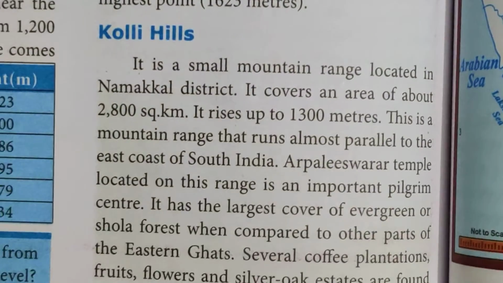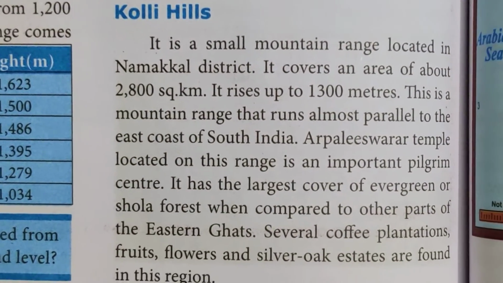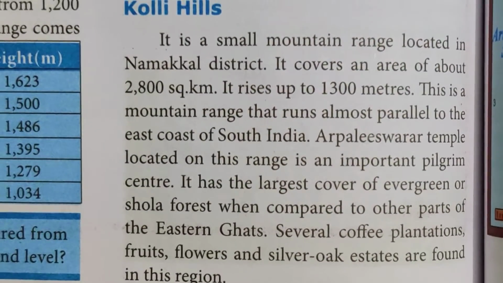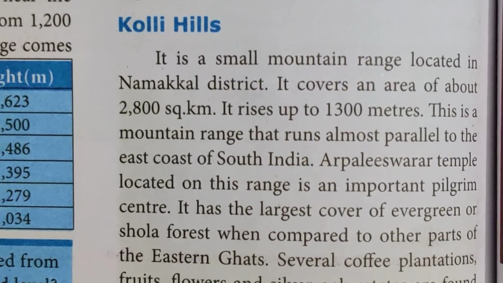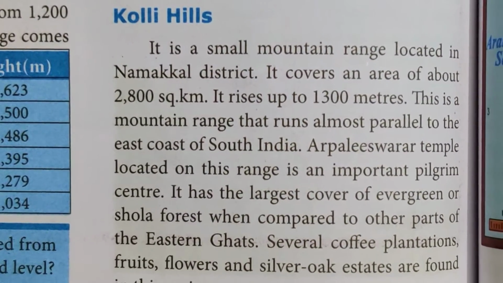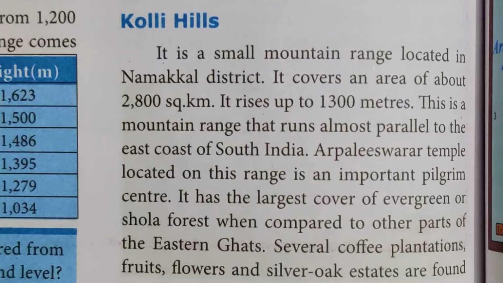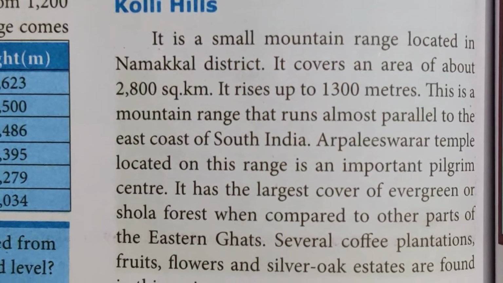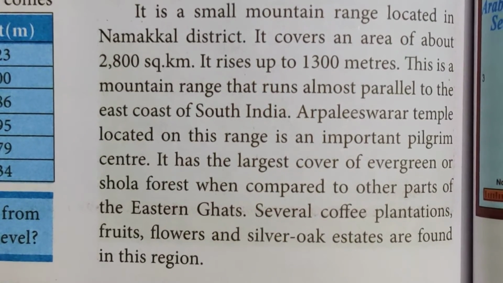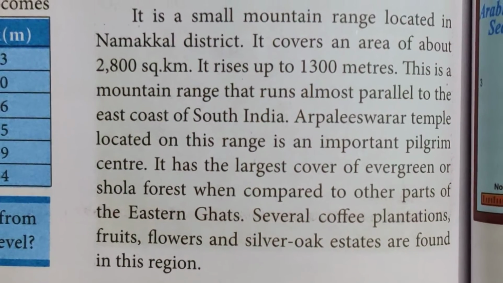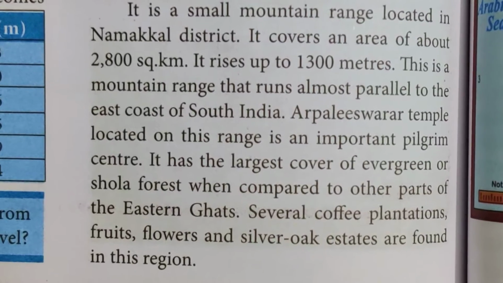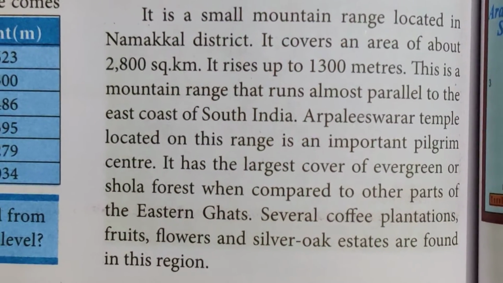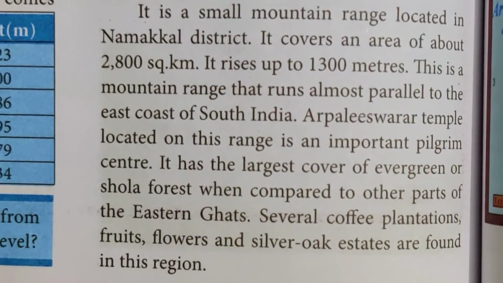Kulli Hills, it's a small mountain range located in the Namakkal district. It covers an area of about 2800 square kilometers. It rises up to 1300 meters. So this is a mountain range that runs almost parallel to the east coast of South India. Sarpalishwara Temple is located on this range, an important pilgrim center. It has the largest cover of evergreen or shola forest compared to the other parts of the Eastern Ghats. Several coffee plantations, fruits, flowers and silver oak estates are also found in this region.